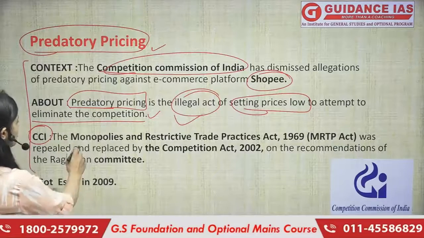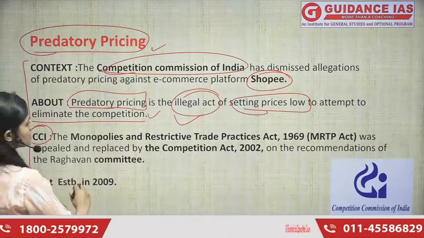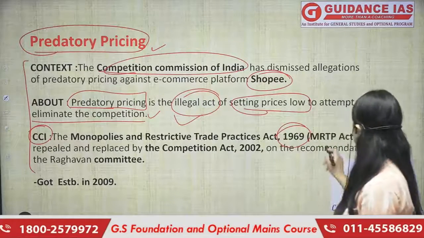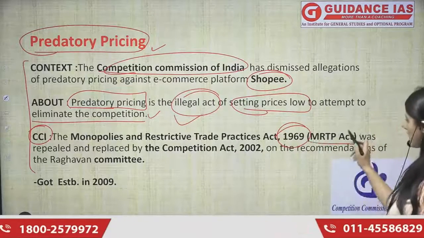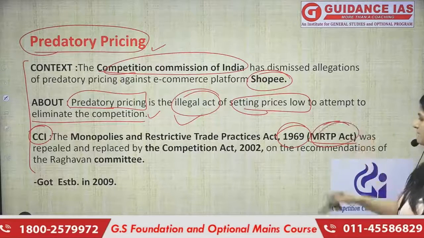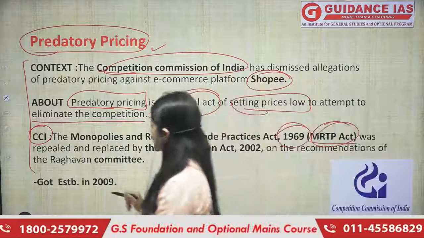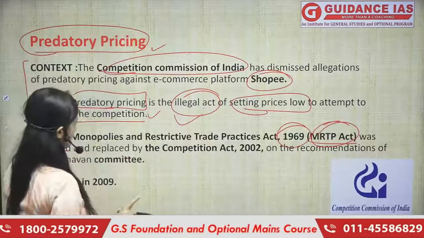So it came through the Monopolies and Restrictive Trade Practices Act 1969, which is also called the MRTP Act. In fact, हम इसको short form से ही ज़्यादा जानते हैं, MRTP Act,